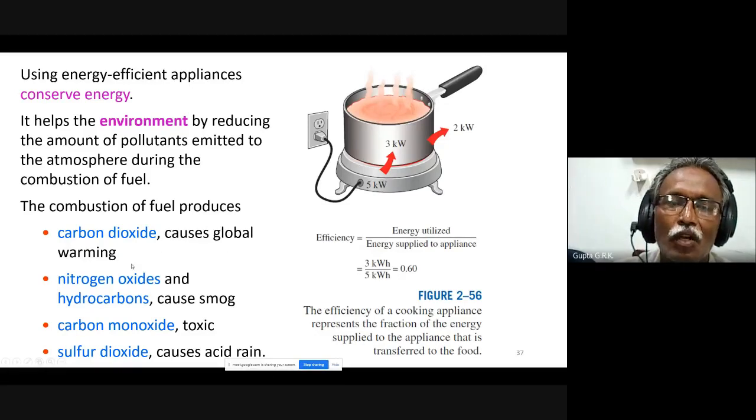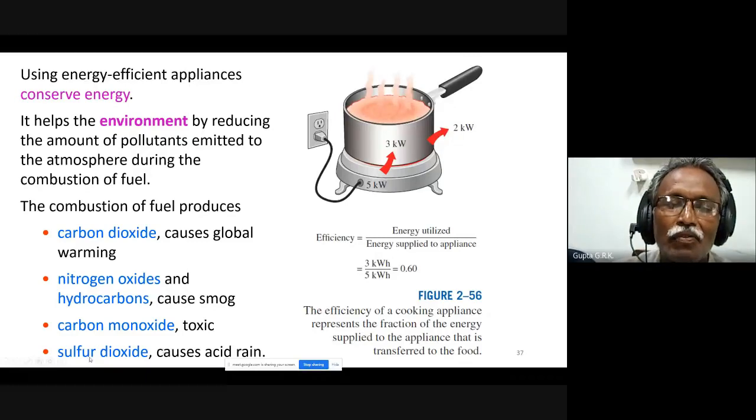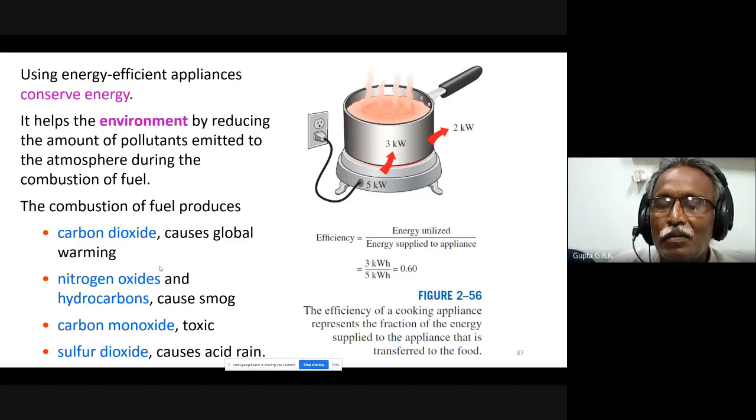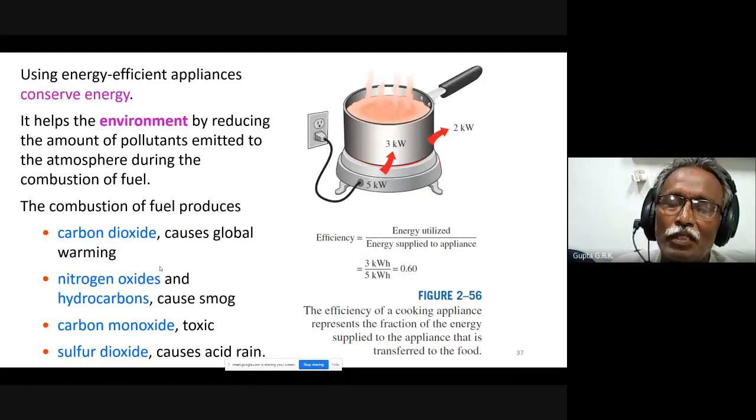Carbon dioxide causes global warming, and nitrogen oxides and hydrocarbons cause smog. Smog means smoke and fog. Carbon monoxide is toxic, which enters the atmosphere and causes ill health. And sulfur dioxide causes acid rain. Okay, these are the harms that they produce. So the more efficient things you produce, the power needed by the common public can be reduced, and so the power plants can save the environment.